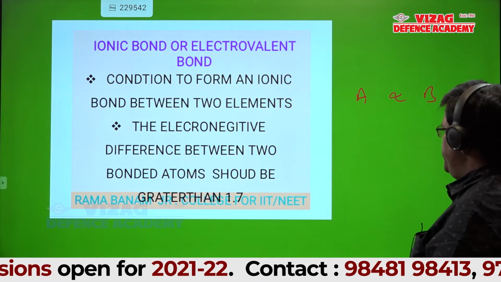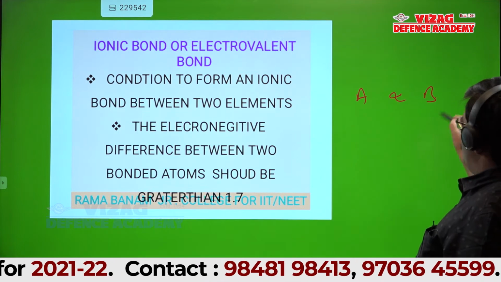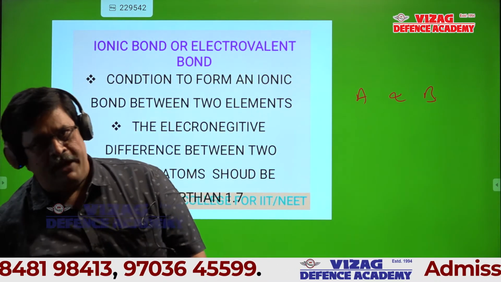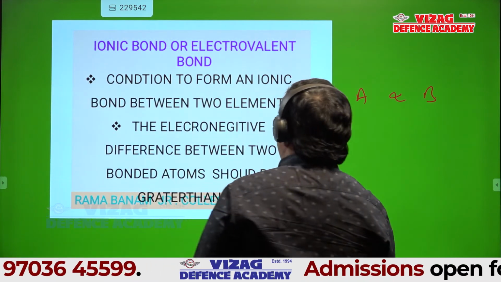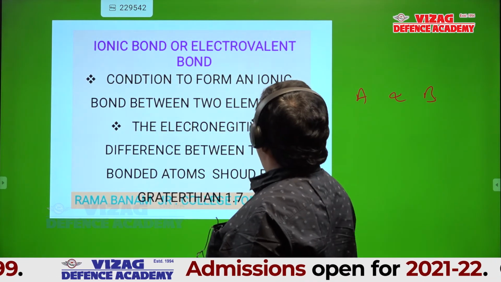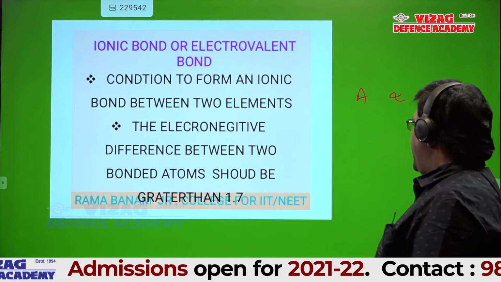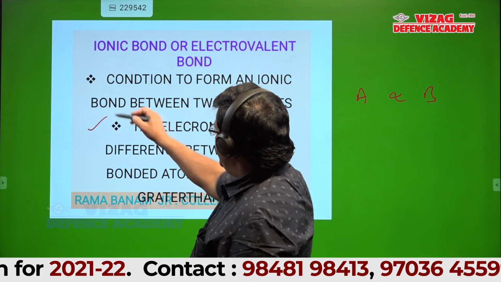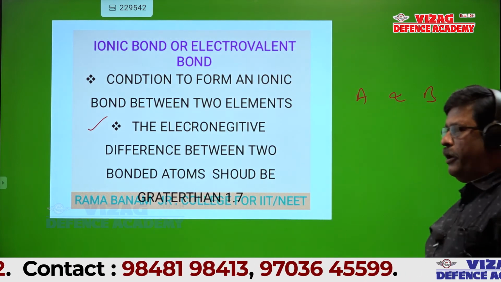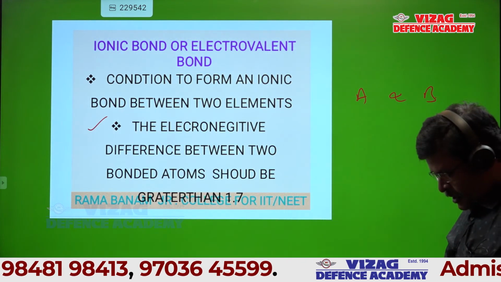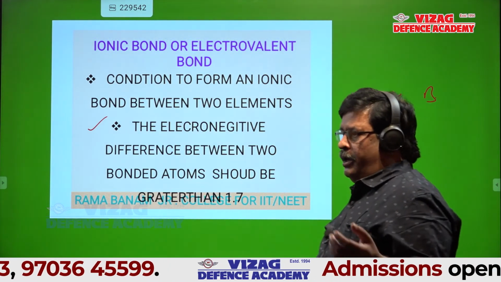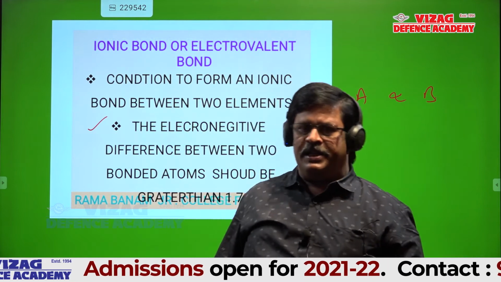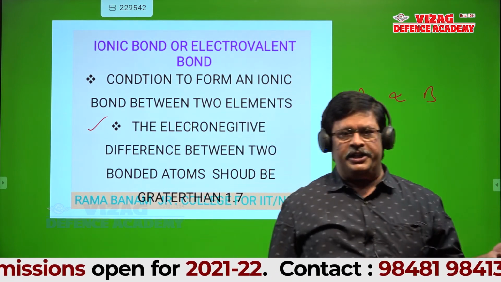My point is, under what conditions should the bond formed between two atoms be ionic? That is, the electronegativity difference between the two bonded atoms should be greater than 1.7. This is the condition for formation of an ionic bond. What is electronegativity? That we will discuss in the periodic classification.